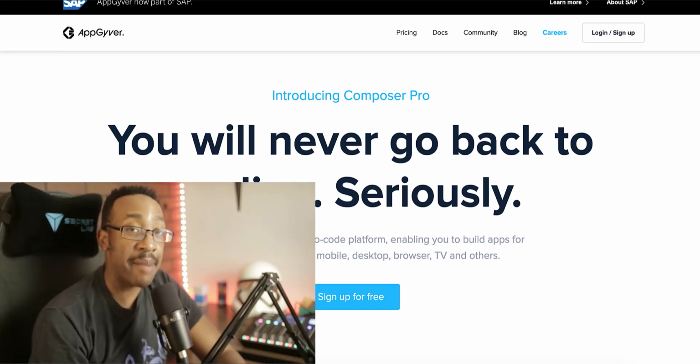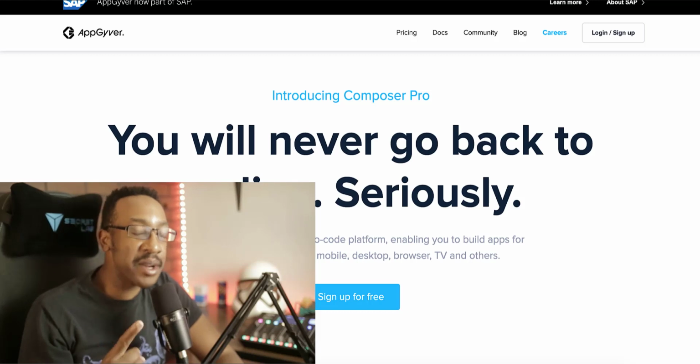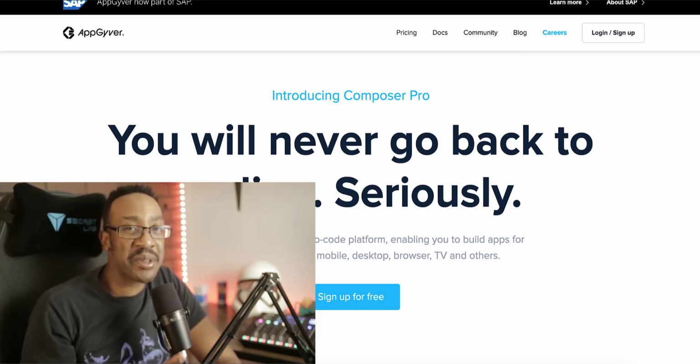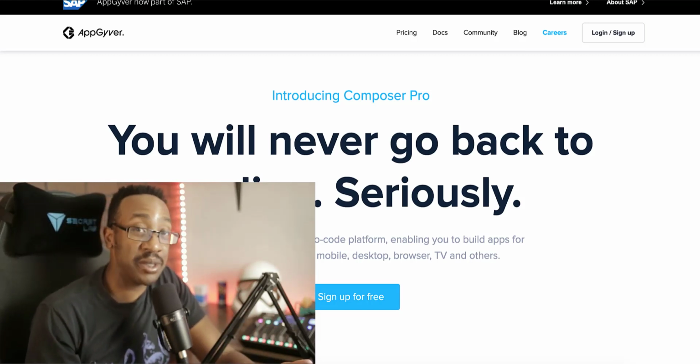We're going to be comparing AppGyver to Flipabit. We're going to be comparing three things. Number one, the features. Number two, pricing. Number three, the workflow of the platforms. And at the end, I'm going to tell you which one I would choose.